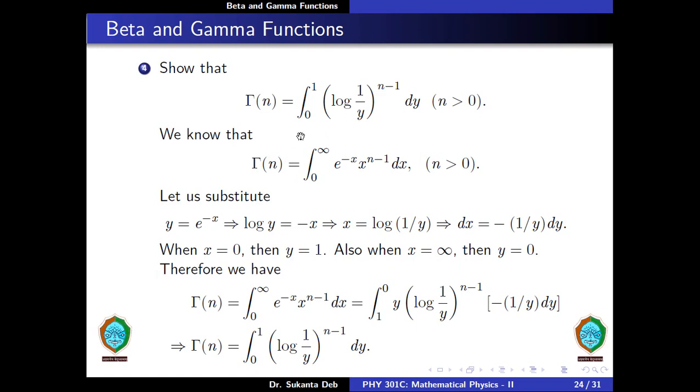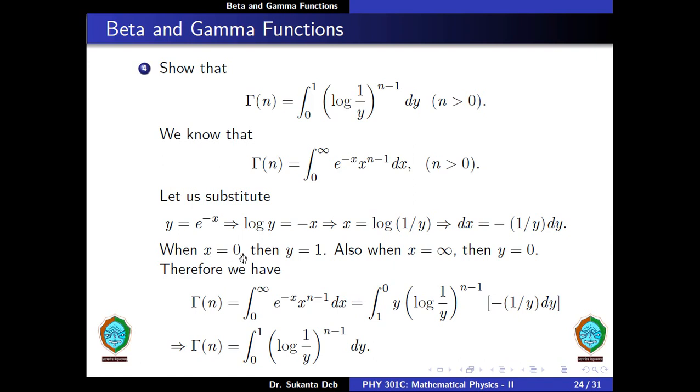So that gamma of n is equal to the integral from 0 to 1 of log of 1 by y to the power n minus 1 dy, where n is greater than 0. Now we know that gamma of n is equal to the integration from 0 to infinity of e to the minus x, x to the power n minus 1 dx, where n is greater than 0. Now let us substitute y is equal to e to the power minus x. This gives us log y is equal to minus x. Therefore we have x is equal to log of 1 by y, and if we differentiate, dx is equal to minus 1 by y dy.